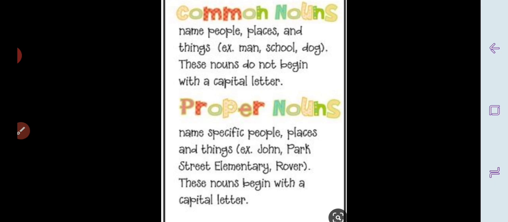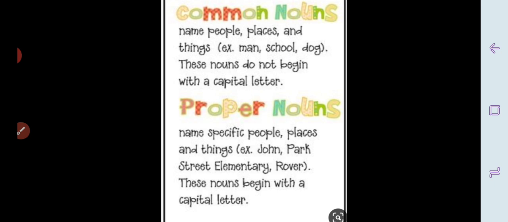Yes, now on your screen you can see two type of noun. First, common noun and the second one is proper noun. What is common noun? Common noun is the name in general. Common noun is the name of any person, place, things in general. And one more thing, common nouns always start with small letter. We do not start common noun with capital letter.